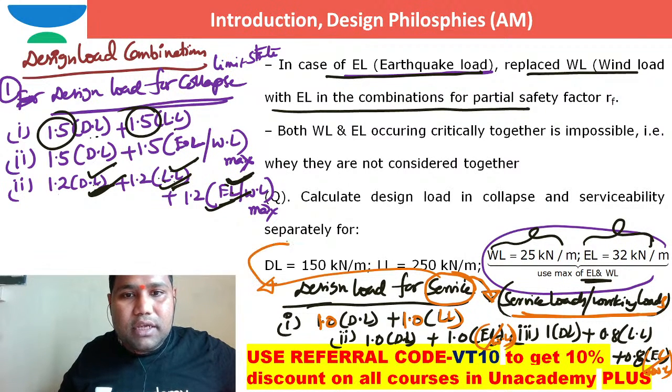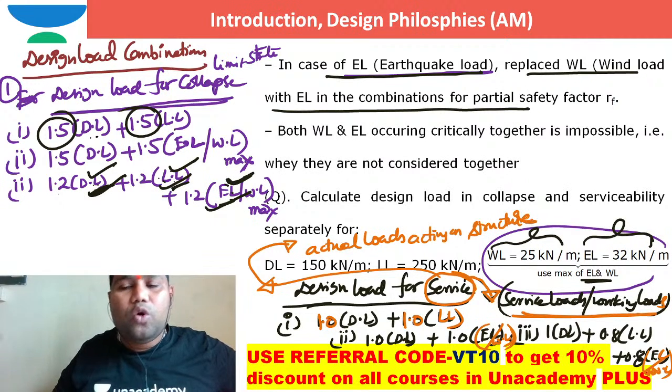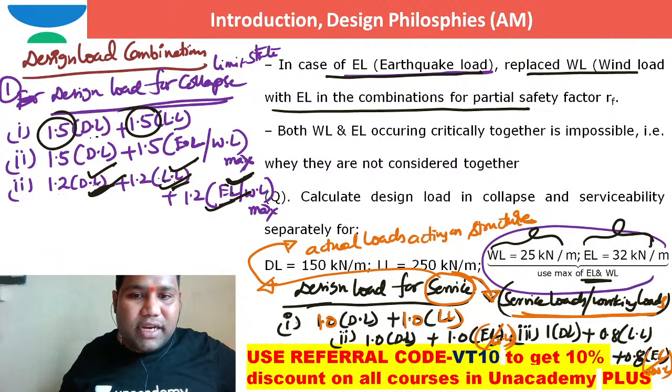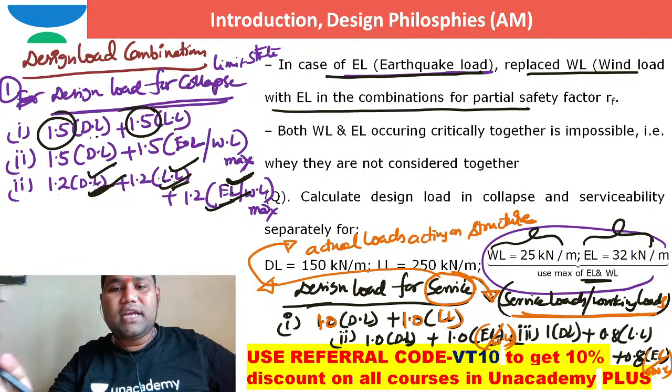Maybe I can say actual loads acting on structure without any load factor. When there is no load factor, that load factor is almost 1. So that's the reason why here I am writing 1 times of dead load, 1 times of live load. Is that okay? Right, these are the three things.